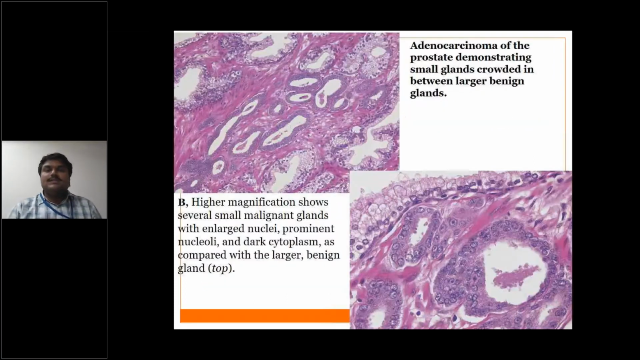Okay, this is how it looks microscopically. You can see the adenocarcinoma of the prostate, demonstrating small glands crowded in between the larger glands. In high power, the top gland contains two types of cells, which is a benign gland, whereas the small glands below contain a single layer of cells. These are the tumor glands, and this is the normal gland. It has two layers, whereas here it is only a single layer. This is the difference between a prostate adenocarcinoma and a benign prostatic hyperplasia.